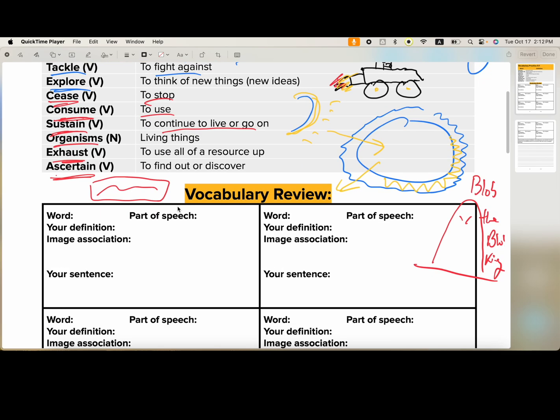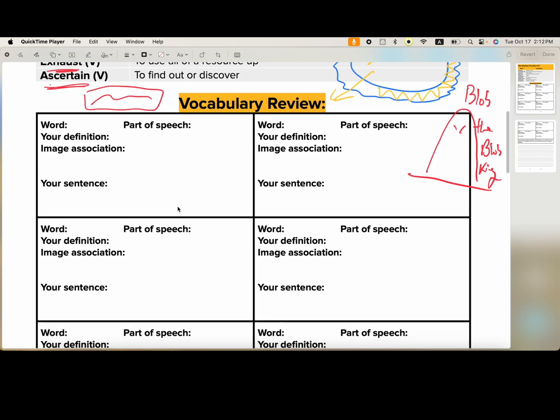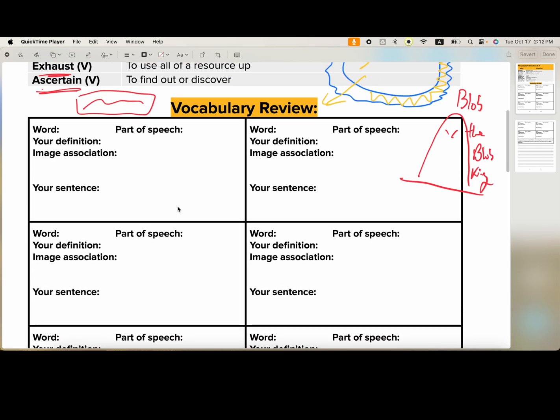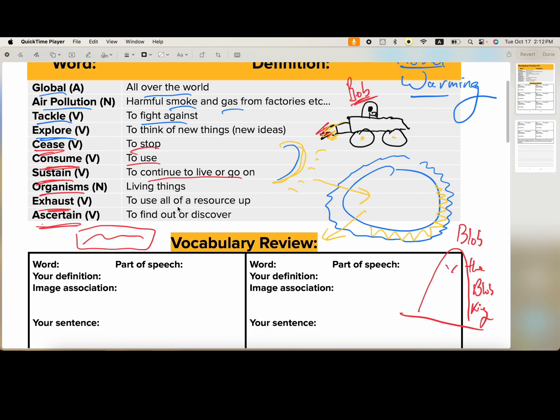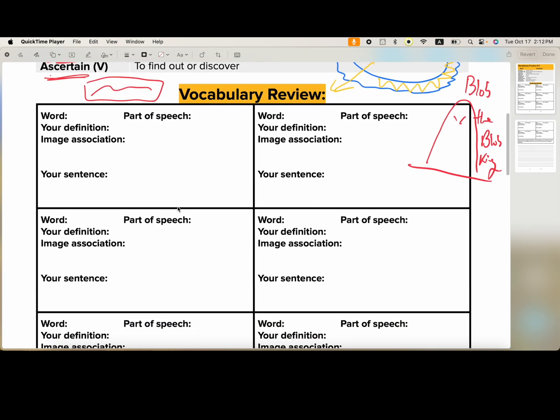Now, if we go down the page, let's do a few of these vocabulary boxes. Well, okay, we've already drawn blob over here, so why don't we start with blob? Well, what should we use for blob? Well, we could say organisms. So if we go over here, we can write in organisms. Part of speech. Well, what part of speech is an organism?